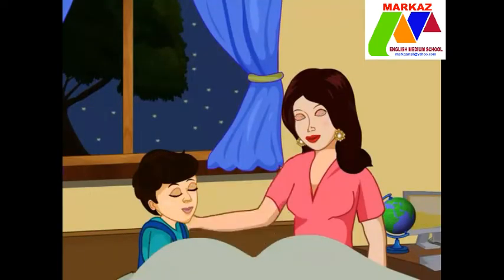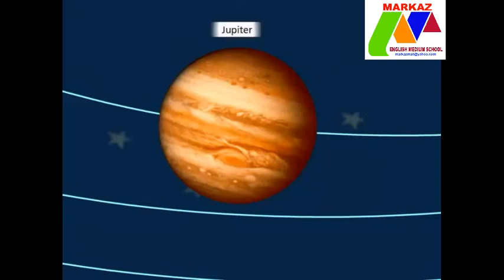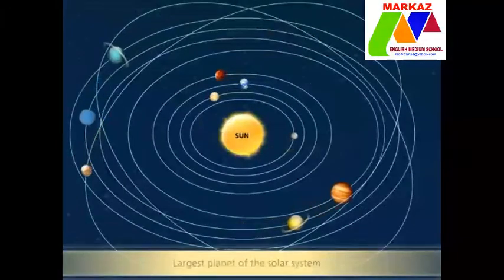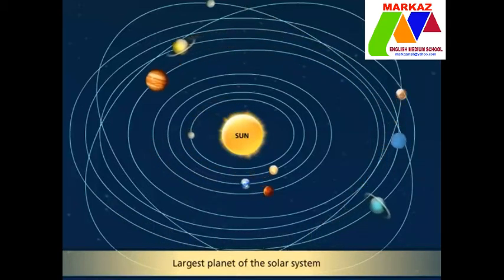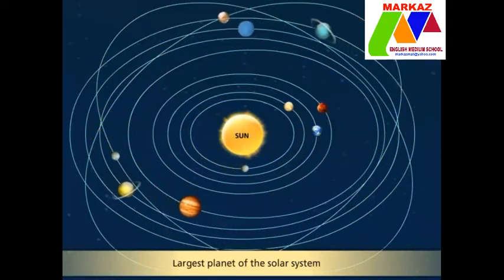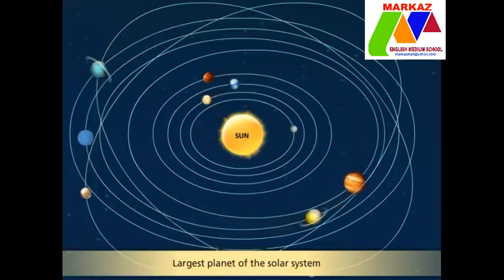Now, let me tell you about the outer planets. Outer planets of the solar system are made up of gases. They are also known as gas giants. The planet next to the Mars is the Jupiter. It is the largest planet of the solar system. It is so large that all the other planets in the solar system could fit inside it.